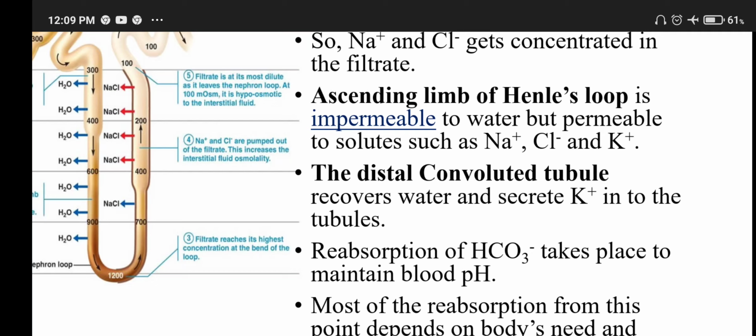Most of the reabsorption from this point depends upon body need and is regulated by hormones. The collecting duct is again permeable to water, secretes potassium ions, and reabsorbs sodium to produce concentrated urine.